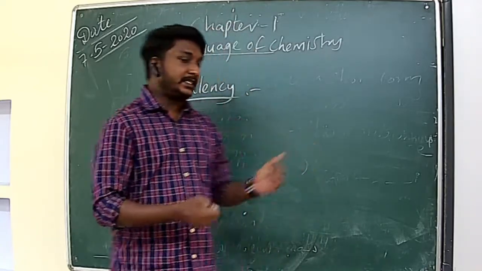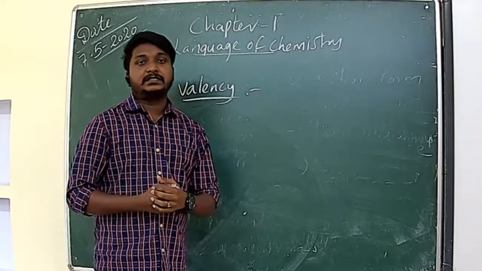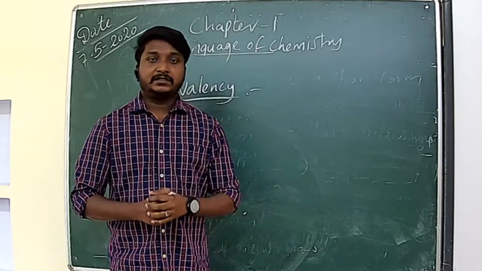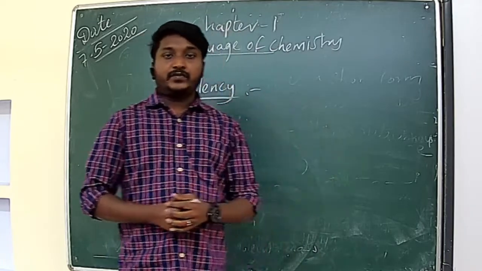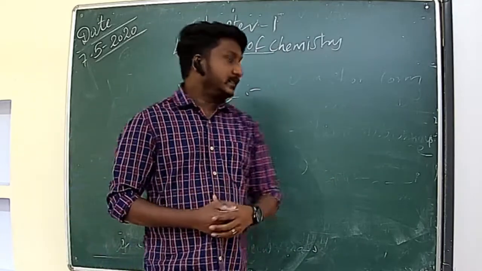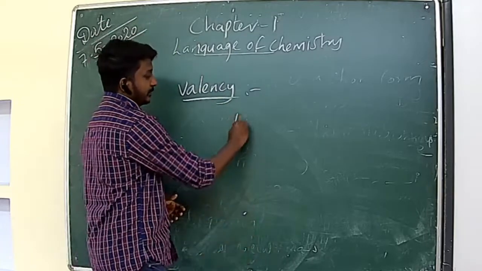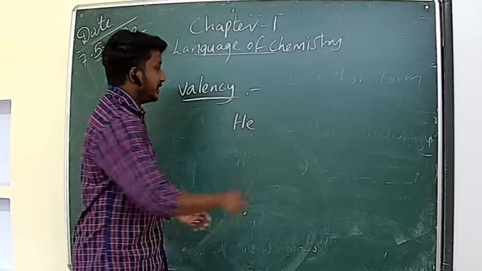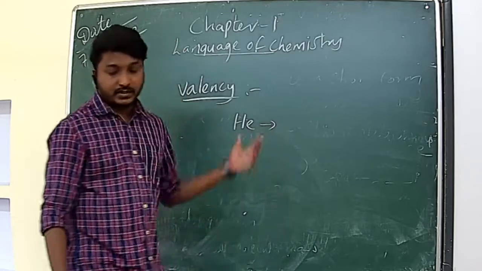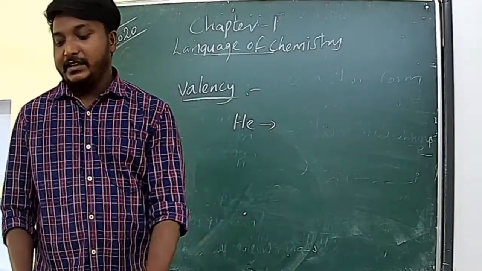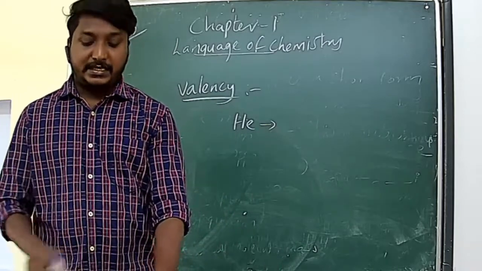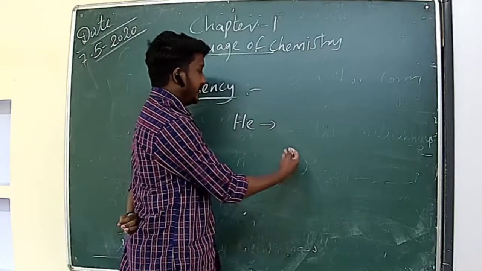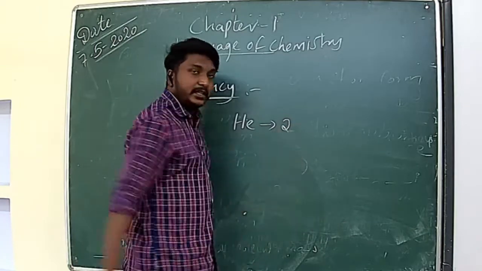Okay, so we can see the electronic configuration of noble gases. You studied electronic configuration in 8th class. So I will write here the electronic configuration of some noble gases. See, helium. Helium is one noble gas, right? We know the total number of electrons is 2 only. So the electronic configuration will be 2.